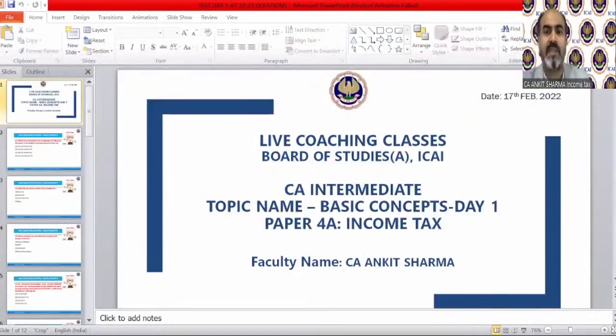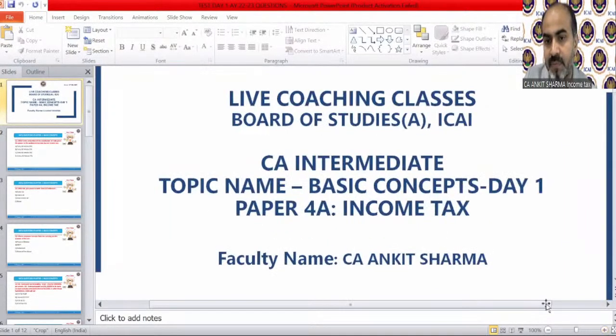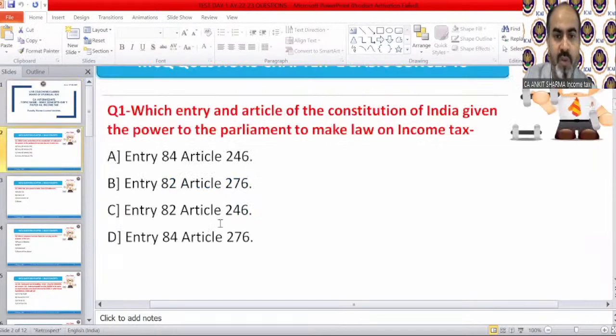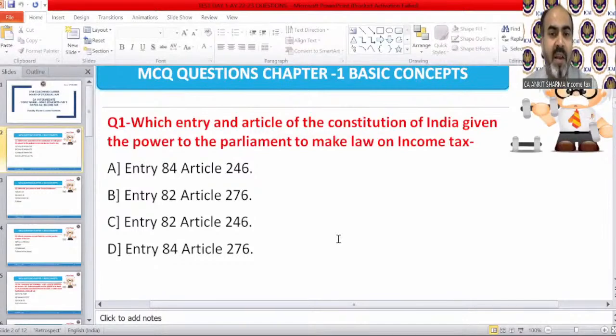So I hope you can see the MCQ sheets. I'll give you 10 seconds almost to give your answer for the test, and then I'll tell you what the correct answer is. I hope you are able to see the sheet of test now. So where is your first question? Do it fast, of course. Which entry and article of the Constitution of India gives the power to the Parliament to make law on income tax? That is your first question. You have 10 seconds to answer it.